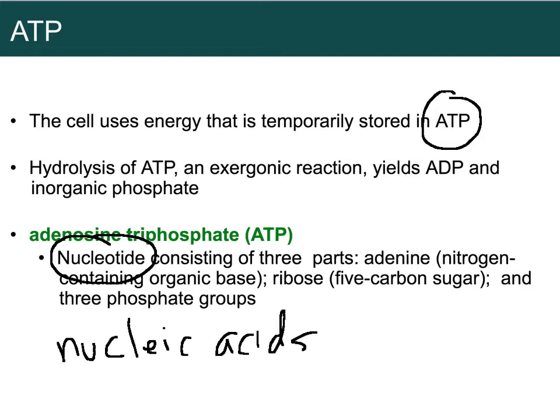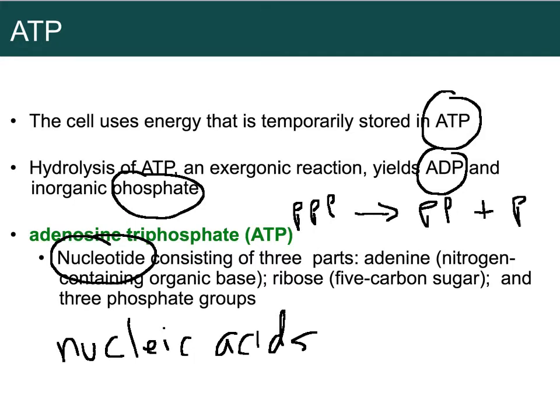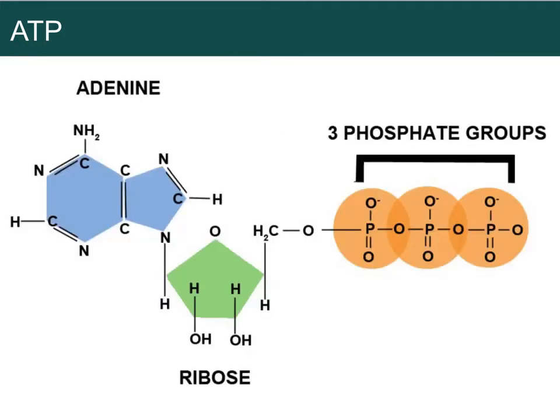When we break apart this ATP, it yields ADP and some phosphate, which is the P. So really, there's 3 phosphates. That's why it's triphosphate. It breaks down, and we end up with a 2-phosphate plus a single phosphate. That should be a very simple mathematical equation for you guys to figure out. But this is what happens.